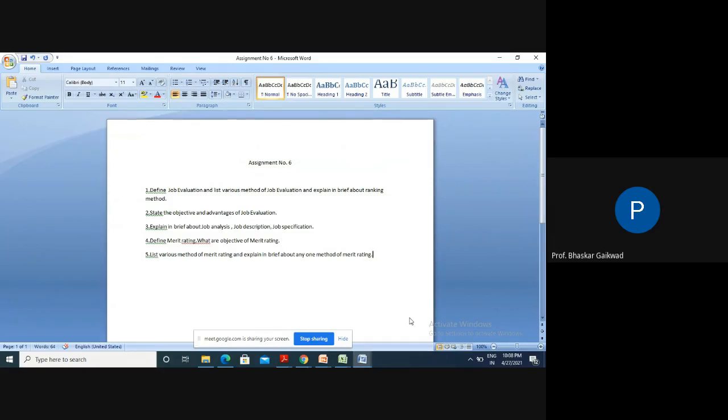Always in multiple choice questions, questions in your GATE exam, questions in university exams, and normally all over the industry, we require these three words: job analysis, job description, and job specification. So here, job analysis. Let us consider what job analysis actually is.